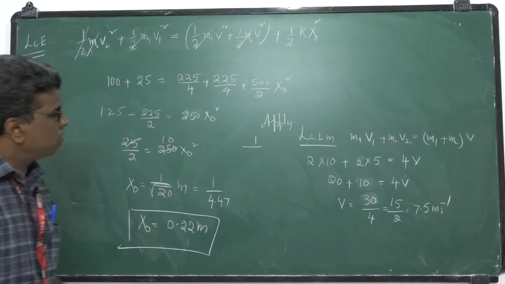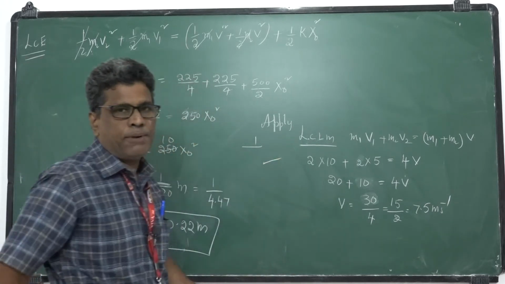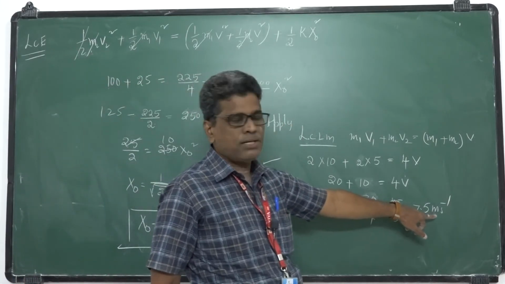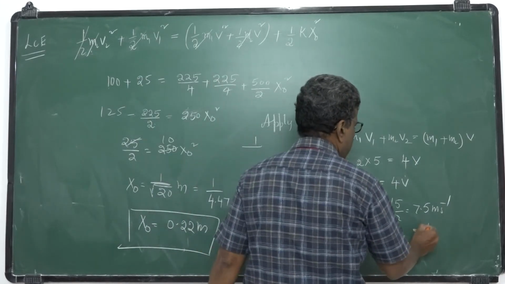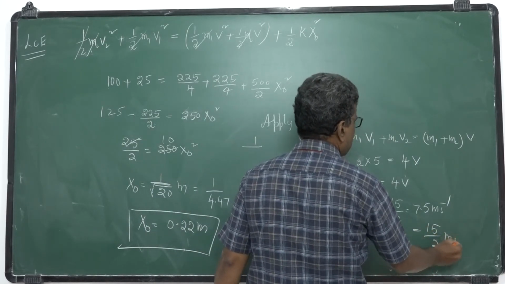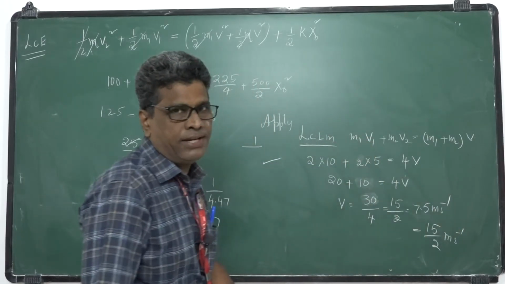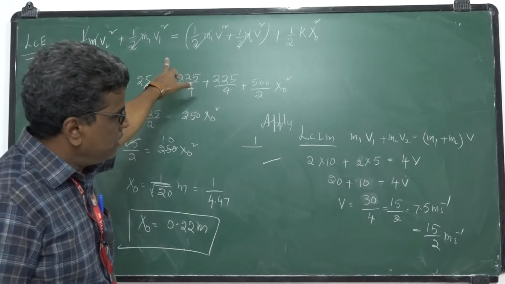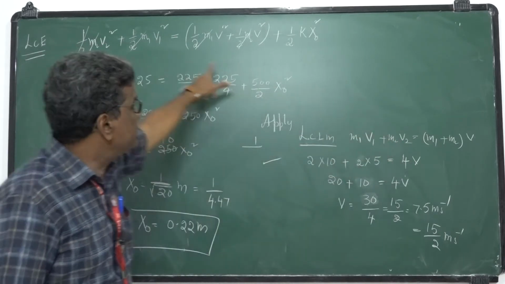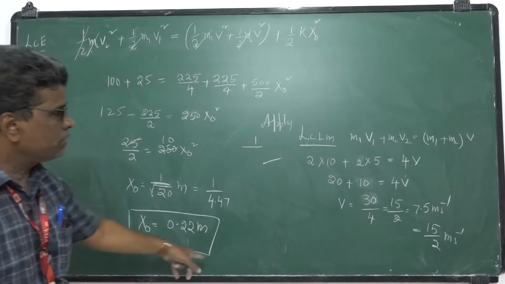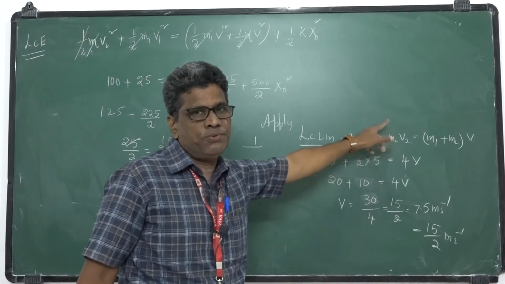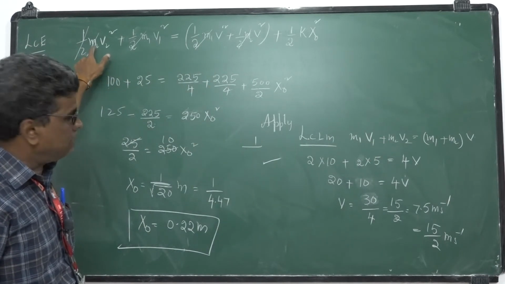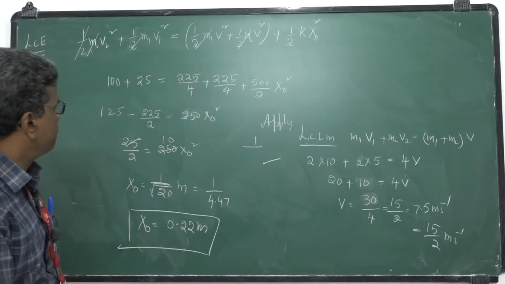So here, this is the first step. I applied the law of conservation of linear momentum and I got V as 7.5 meters per second, or 15 by 2 meter second inverse. Next I used the law of conservation of energy. Here the second one is not at rest. The second one is also moving. Clear? If the second one is at rest, you have to take 0 and this term will be absent. That is the mistake we made here. So take this.